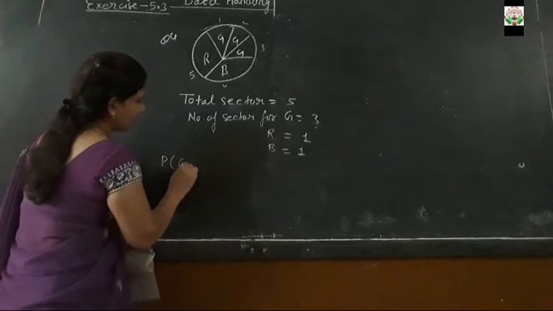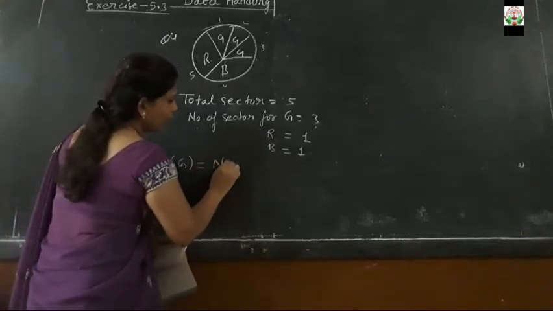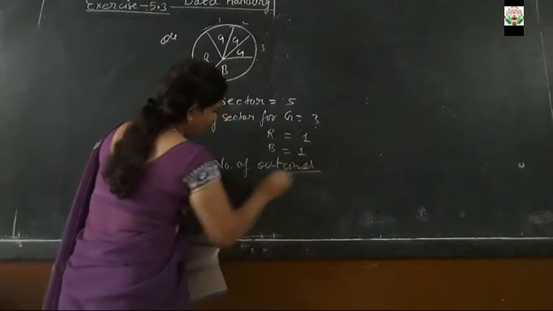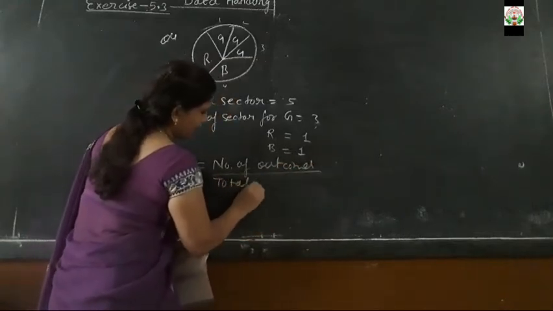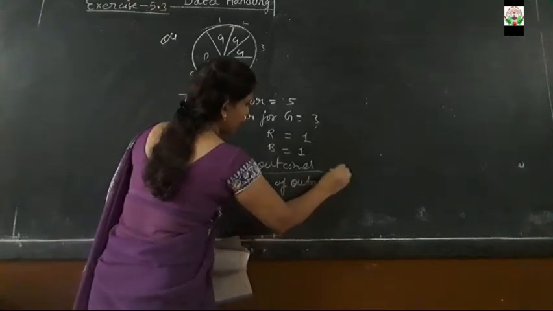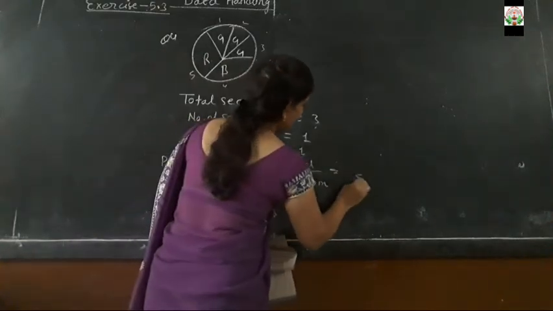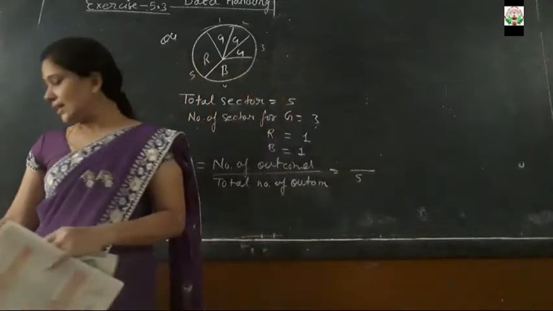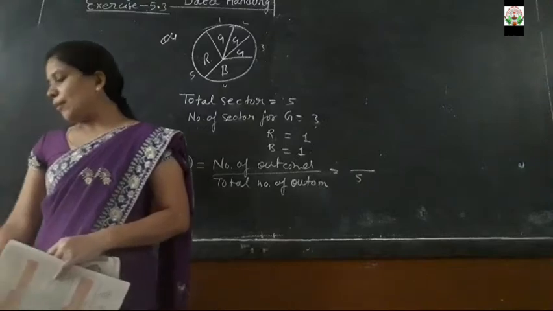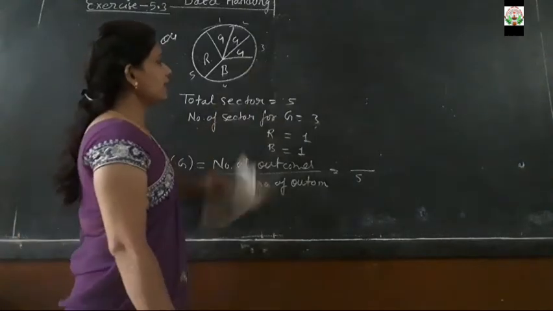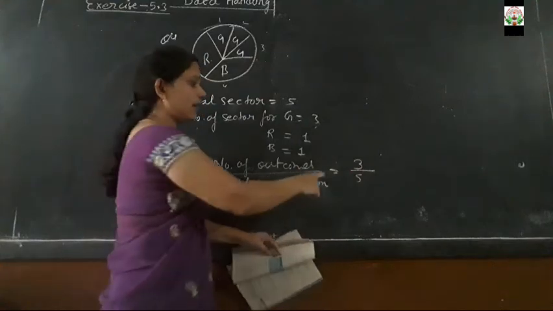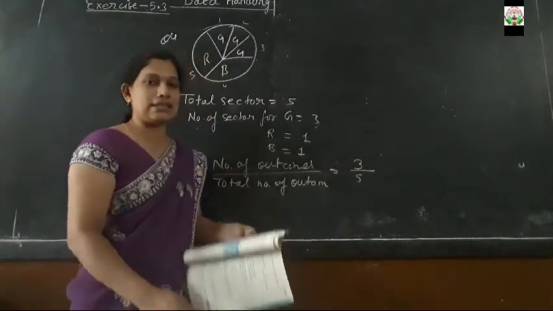Number of outcomes upon total number of outcomes. So total number of outcomes is 5 and number of green sectors that appear is 3. So 3/5 will be the required answer.